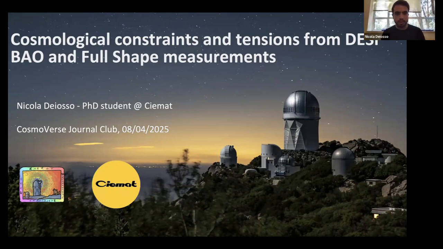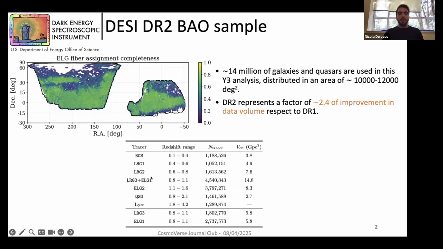Let me just introduce the sample that we used for the analysis. The DESI data release 2 BAO sample is composed of 40 million spectra from galaxies and quasars from the first 3 years of observation of the survey, distributed in an area of 10,000 to 12,000 square degrees of sky, depending on the tracer that we are considering.